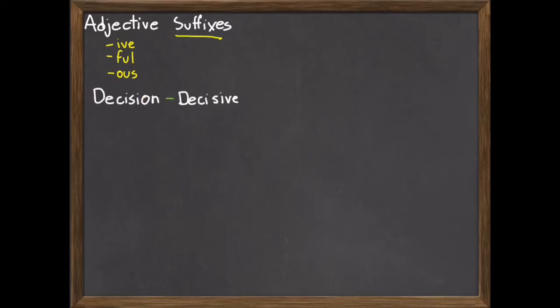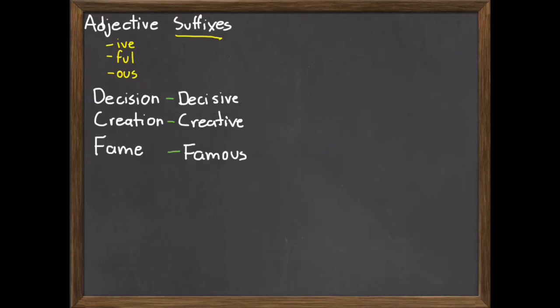For example, decision can be turned into an adjective. A decisive person is a person who makes a decision quite easily and follows that decision no matter what. Creation can be turned into creative. A creative person is a person who has no problem thinking about new things.